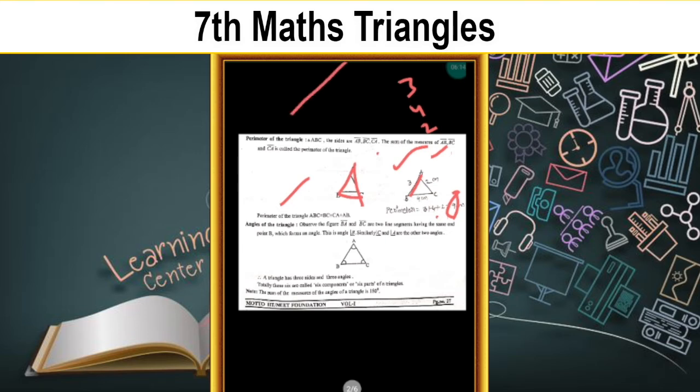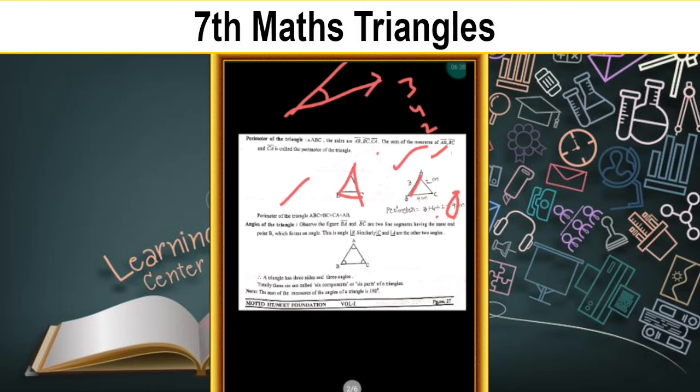Angle is the intersecting point of the two rays. The intersecting point of two rays is called an angle. But here, angles of the triangle.